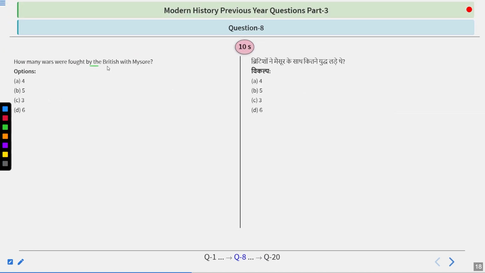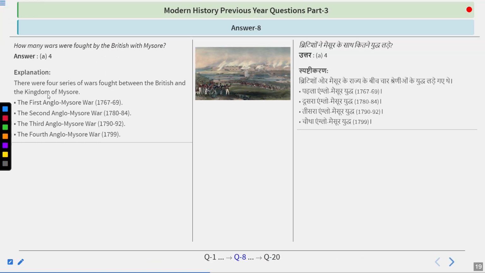How many wars were fought by the British with Mysore? Very simple question. So try to find out the answer. I guess you have figured it out because the answer is 4. There were four series of wars fought between the British and the King of Mysore. The First Anglo-Mysore War, 1767 to 1769. The Second Anglo-Mysore War, 1780 to 1784.